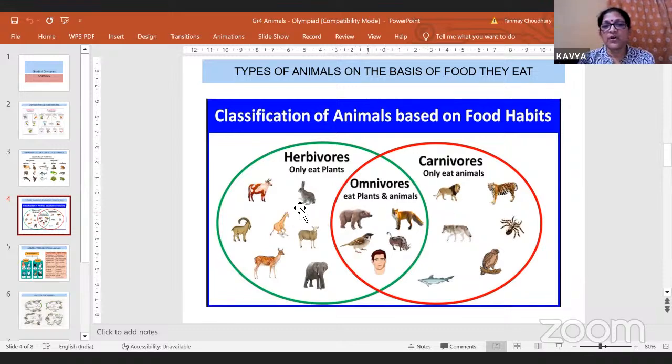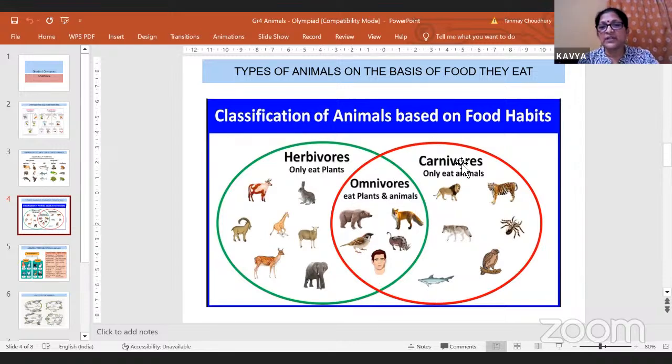That is why I've drawn it in a Venn diagram here. So these Venn diagrams, they're very, very common questions, Venn diagram questions, always asked during Olympiad. So please do understand these Venn diagrams. I'm sure you must have done it in maths also. Venn diagrams are nothing but circles which include a group. So this is one circle that includes herbivores.